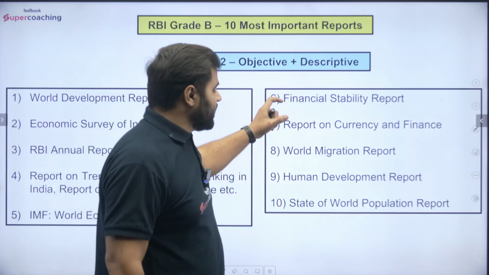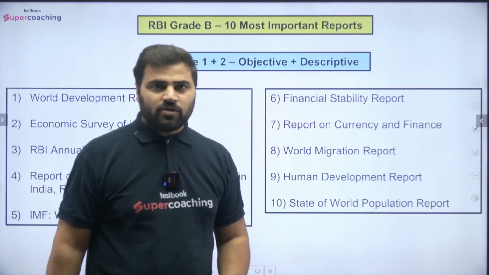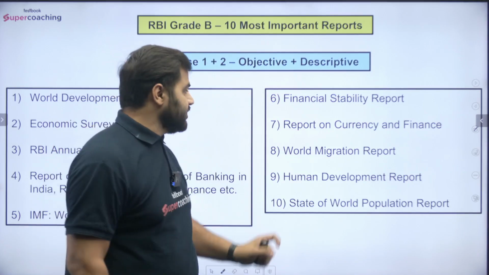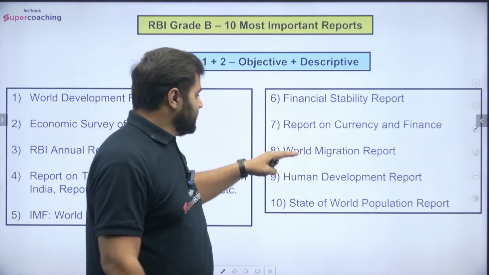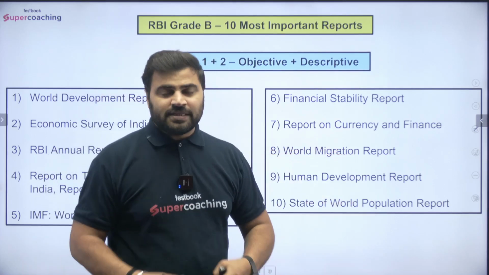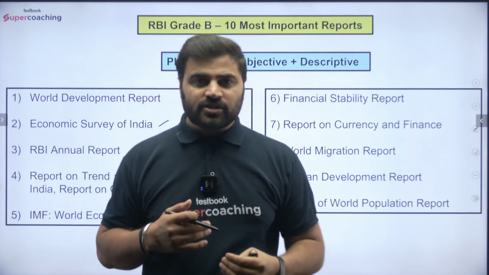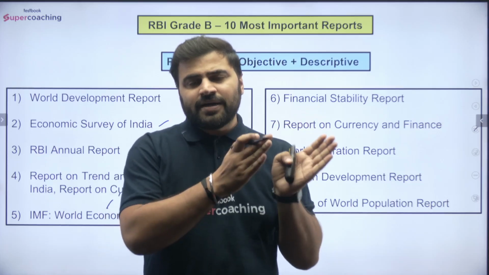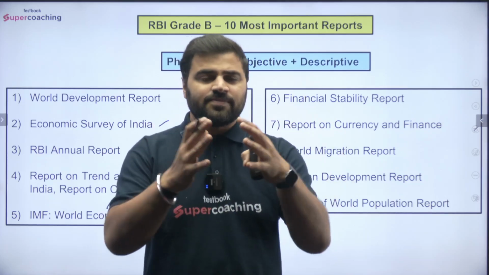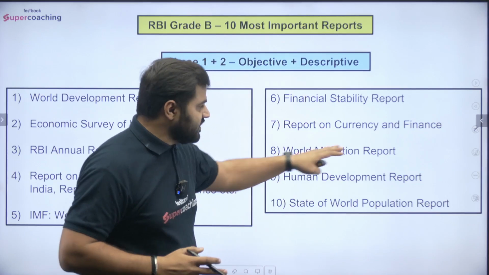Then the rest of the reports are the Financial Stability Report, which is an important part you have to do. Report on Currency and Finance, that I already told you here. Then the World Migration Report, because in the ESI you have a topic of urbanization and migration, right? So what they do basically, they combine the knowledge, they make a question from the static as well as the current part, mixing it, they basically ask the question.